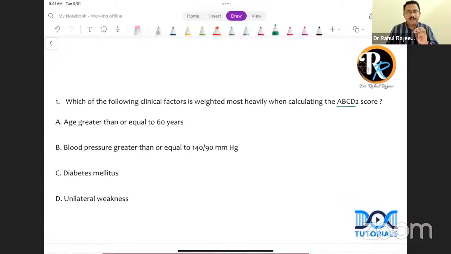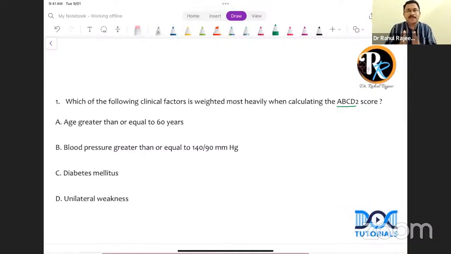The ABCD2 score is a very important topic. Remember, this score is used for the prognostication of transient ischemic attack. If in an MCQ they give one option as diagnosis of TIA and another option as prognostication of TIA, the answer is prognostication of TIA. It's not for diagnosis of transient ischemic attack.